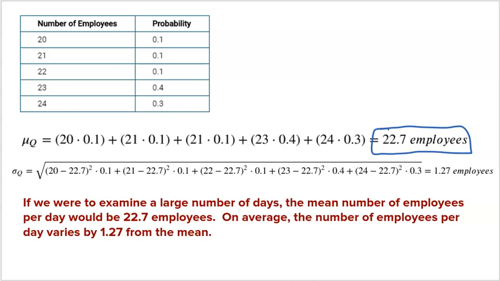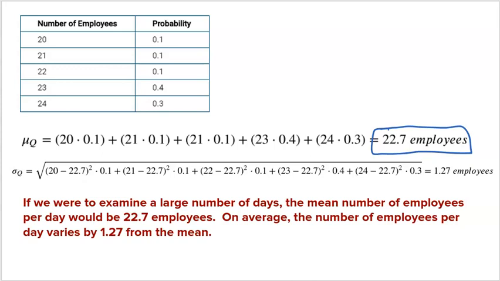Yes, I know that. But remember, just like LeBron, this is a mean. This is the average of many days. So the average after many days would be 22.7 employees. So again, think about if I were to sit and keep track of how many employees were working after 2,000 days, and then I would divide, this is something very close to what I expect the mean to be.